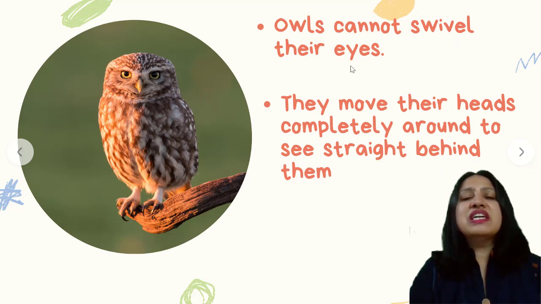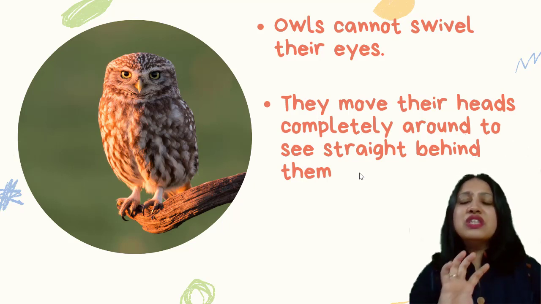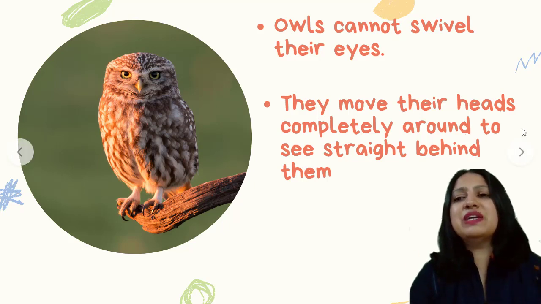Owls cannot swivel their eyes. They move their heads completely around to see straight behind them. So if they want to see something behind, we just turn like this. They just turn their head completely.